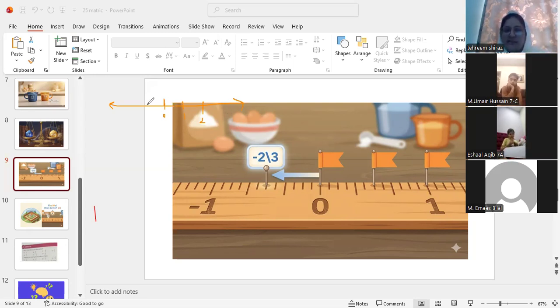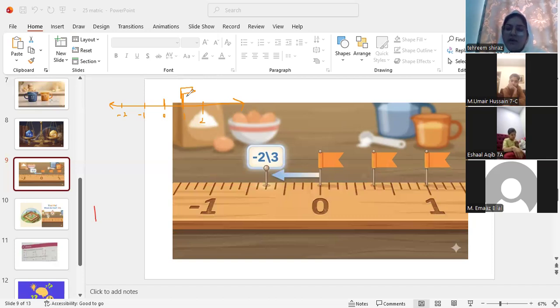If the spacing between 0 and 1 is 5 units, the same spacing will be over here and here, right? But now I need to know where this one stands on a number line. I will just mark a flag over here. In this way, one is over here on the number line, right?